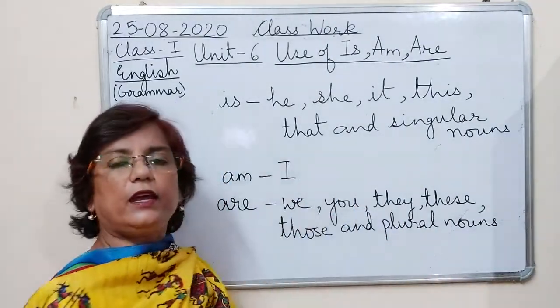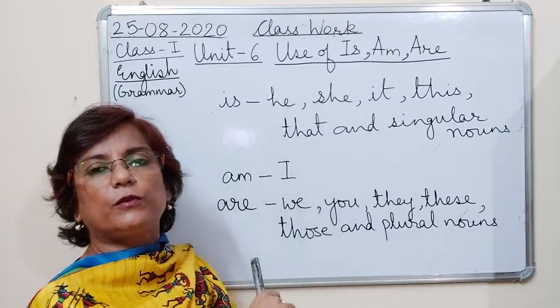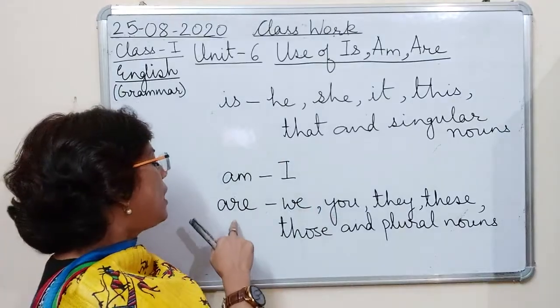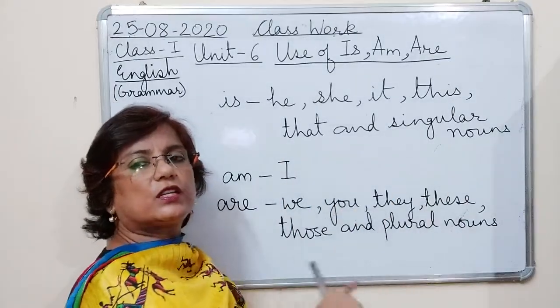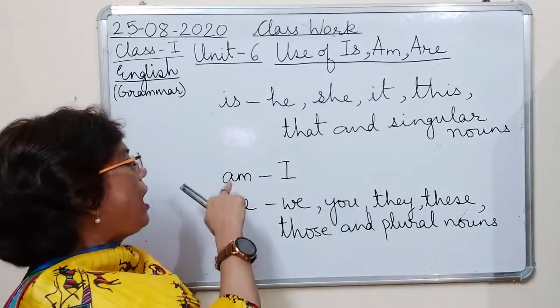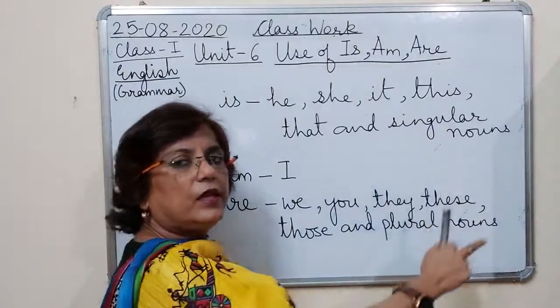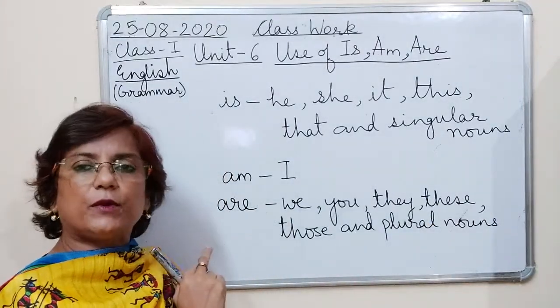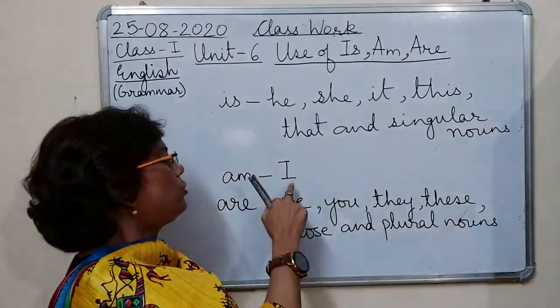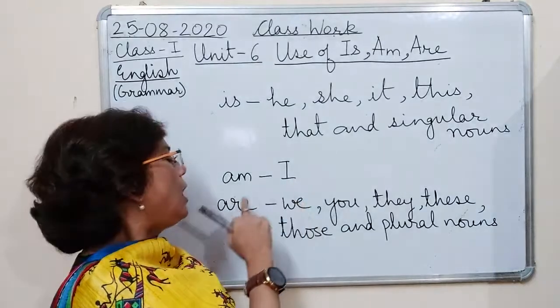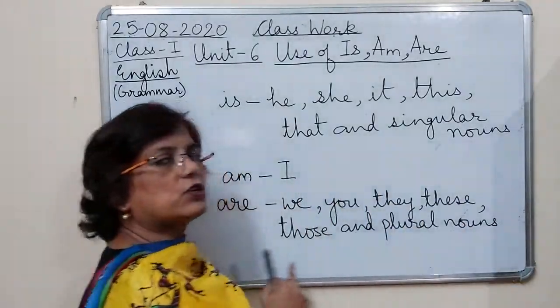Since they are near me, I have written the words on the board. Am is used with this word, are is used with these words. Difference समझ में आया?